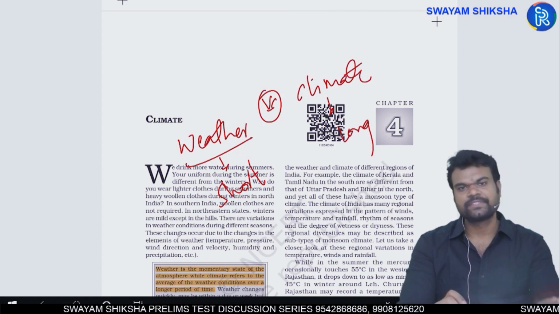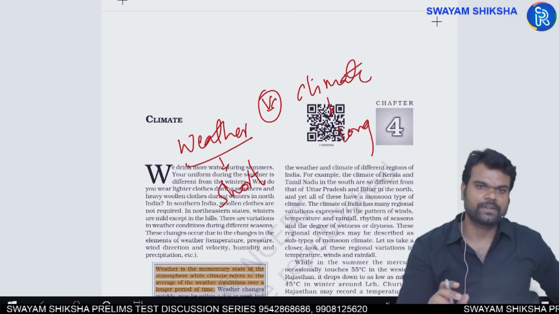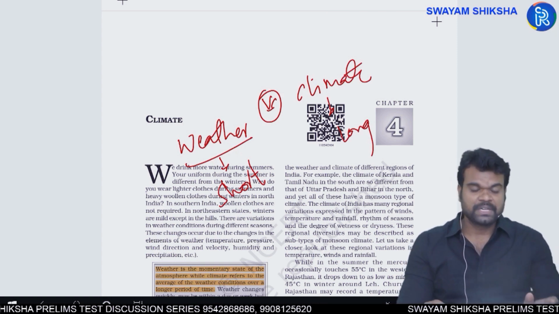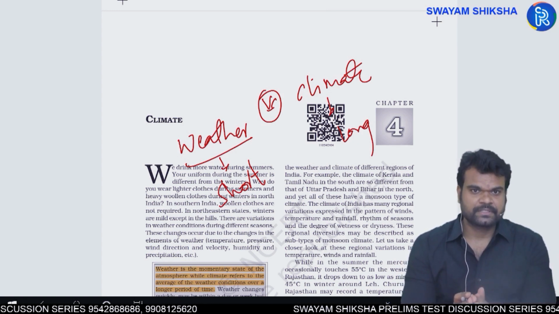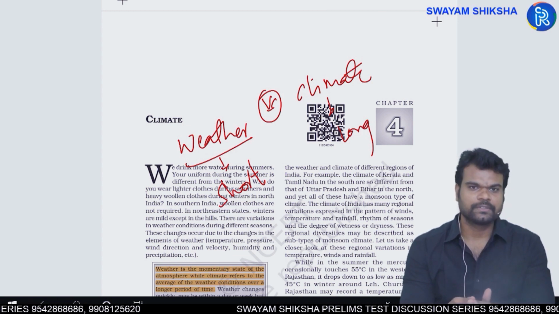When it comes to the difference between the two, weather is a short-term phenomenon, whereas climate is a long-term phenomenon. For example, we can say that today's weather is quite hot or quite cold, but technically you're not supposed to use the term climate. Today's climate is hot or cold, okay?